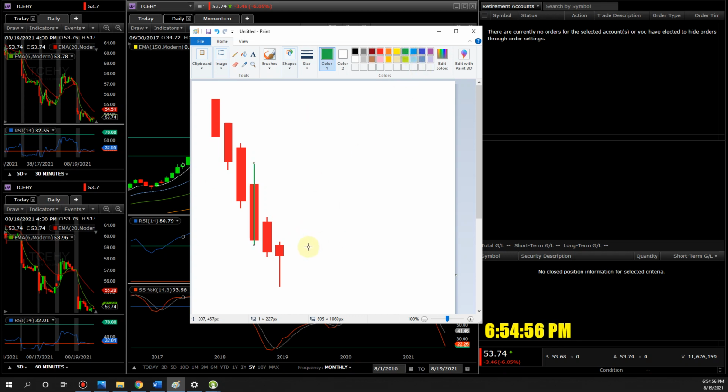Maybe you do this big green one. Oops, let's not go too fast. There we go. Okay. Next one. This could be any time frame. It could be the weekly time frame, the daily time frame, the monthly time frame, any kind of time frame works, because what matters is the candlestick formation. Next candle.